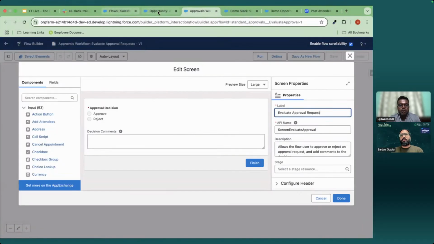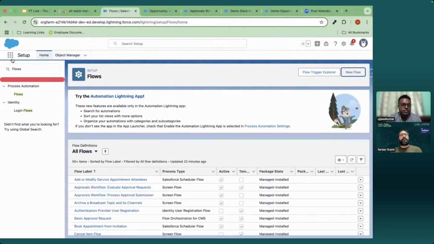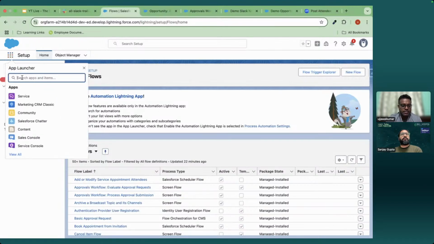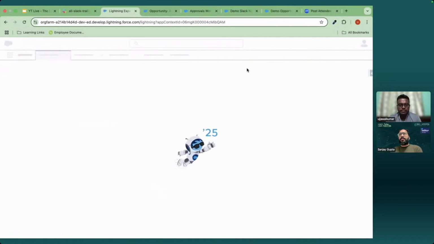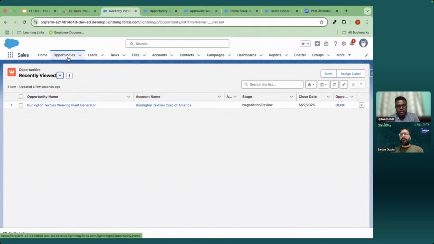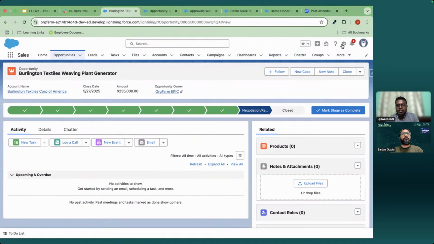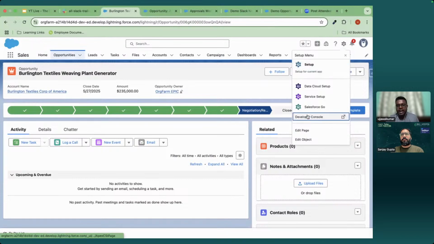So let me go to the opportunity. Any opportunity, let me open. Sales. Can we also discuss how these flows will be running? I think the record triggered flow approval process will initiate the process, right? Yeah, approval process will initiate the process. So now I will add that component here. Suppose any record is getting submitted for approval, there should be a way for the user to either approve or reject, right? So for that, I will add a component.